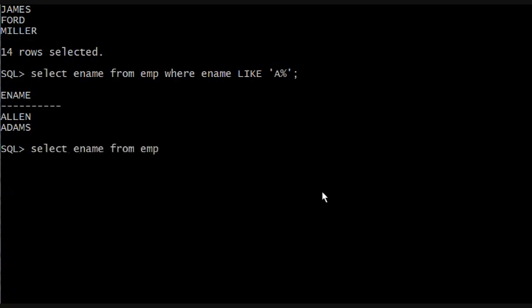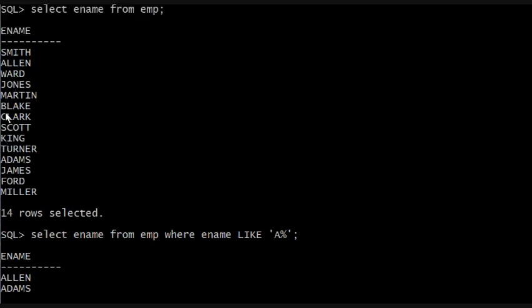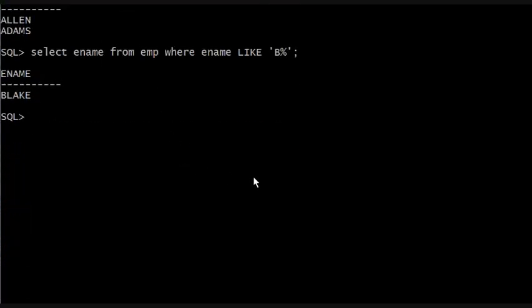Select ename from EMP where ename, like, remember like quote something, like quote something quote. All right, ename like, we want the ename to look like this. The letter B, we don't care what comes after it, and then close it. So Blake. So if you scroll up, you're going to see Blake. And let's do a couple more.